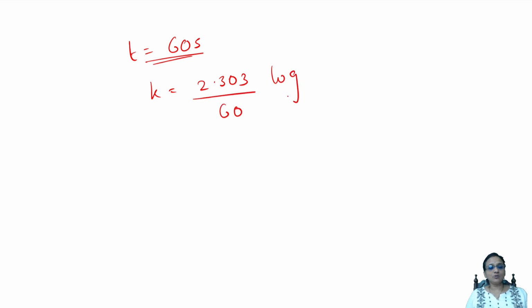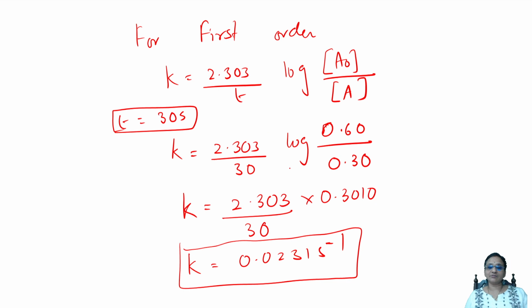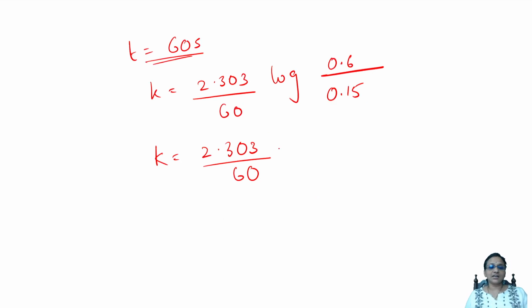Okay, now let us find out for t 60 also, same thing. Yes, t is equal to 60 seconds. Now check, k is equal to 2.303 divided by 60. Log value, how much is initial? 0.6. How much is the value at 60 seconds? 0.15. So further, with 0.15 and 0.6, I simplify and take the log, I'll be getting a value which is nothing but just like I did here. I took out the log value like that, and I'm getting a value of 0.602.